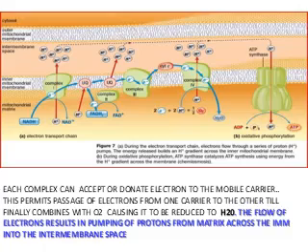So electrons are passed from one carrier to the other till they finally combine with oxygen, causing it to be reduced to water. Now this flow of electrons from one complex to the other results in the pumping of protons to the intermembrane space. So you can see the collection of protons in the intermembrane space, from the matrix across the inner mitochondrial membrane.